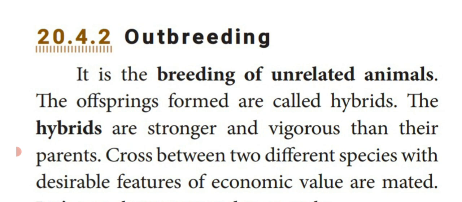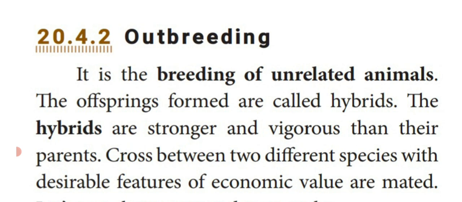So this is a cross between two different species with a desirable or different character which increases the economic value. By this method, if you cross two different, unrelated animals, they increase their economic value.